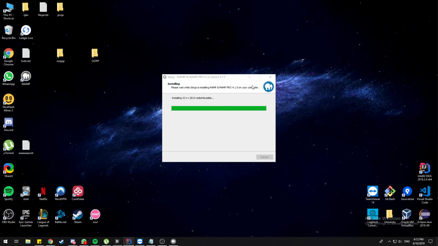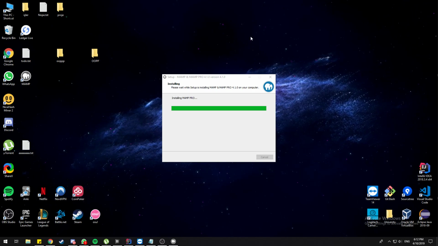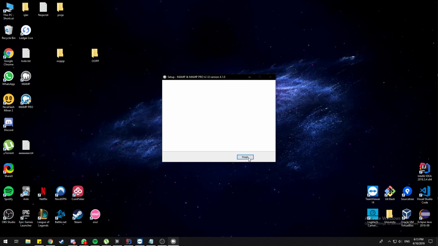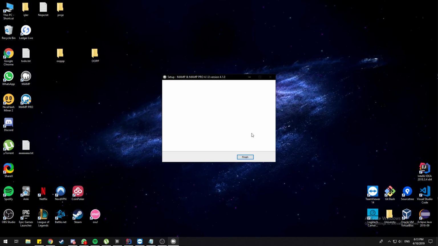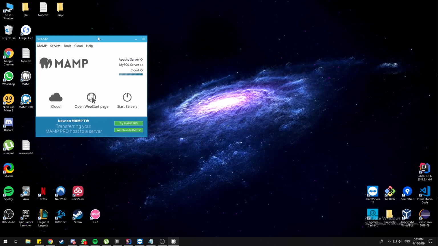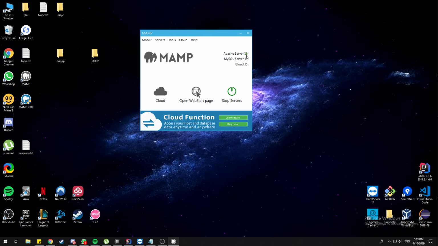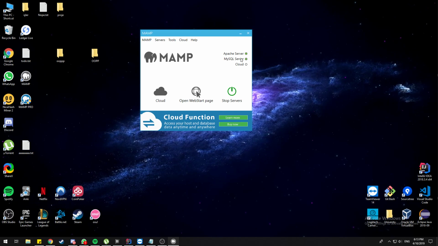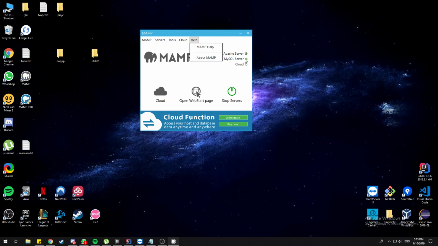Please wait while setup. Okay. This Mamp can also sometimes crash, and I hope now it will crash. So after you open it, it should turn this and this to green. This is green, this is green too, so now it works. But sometimes it doesn't work, and I will show how to fix that too. For now, after installing, you see those two.